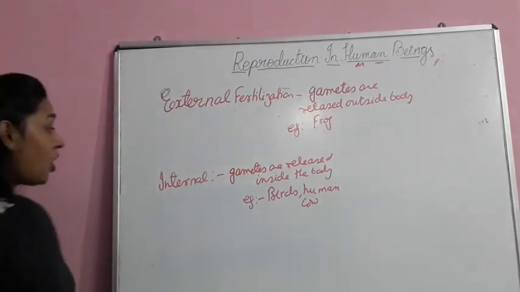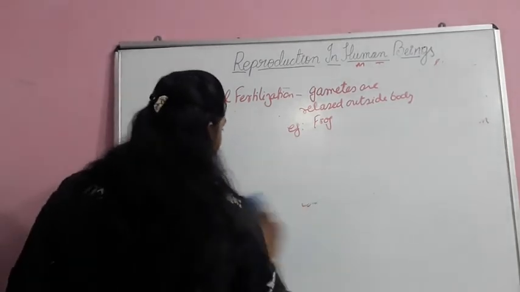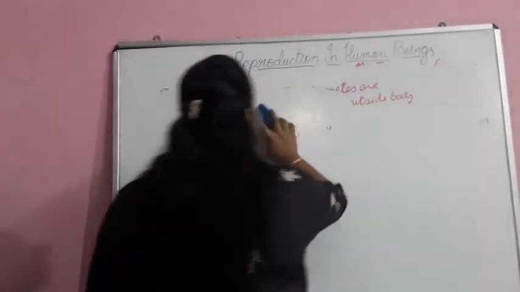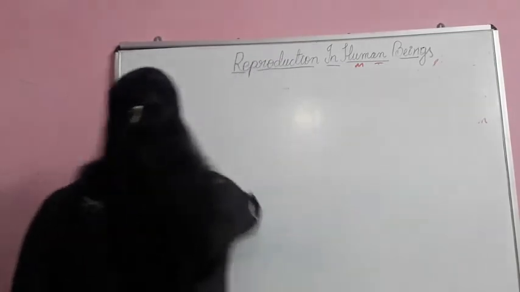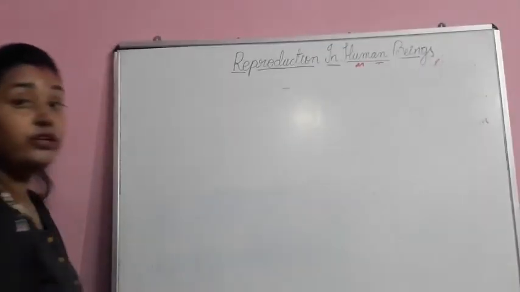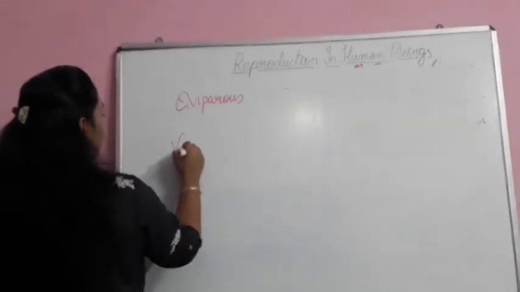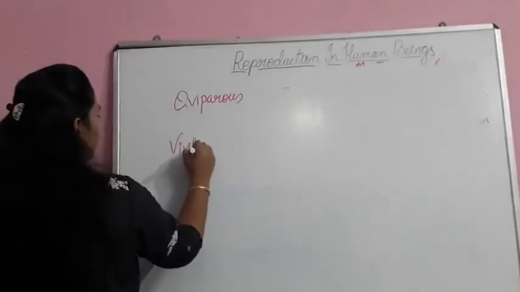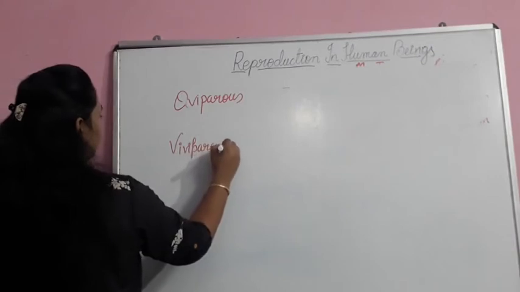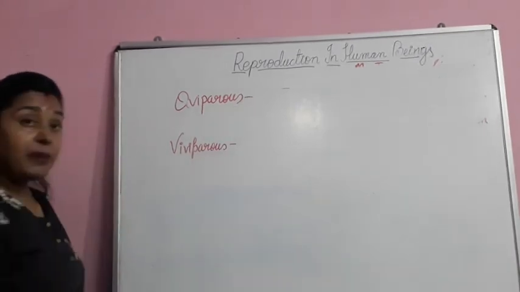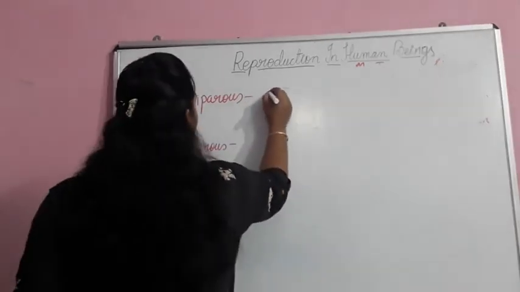Now let us see, on the basis of delivering the young ones, what two different types of organisms there are. We have oviparous and we have viviparous. Oviparous organisms are those which give eggs.